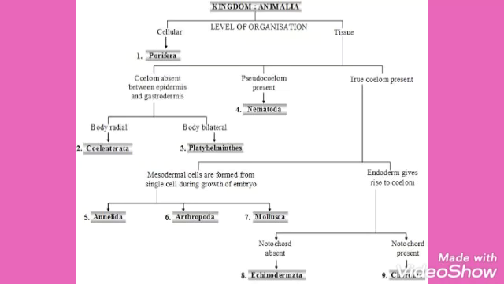Tetrapoda. Animals have four limbs for locomotion, and hence the name Tetrapoda. Tetrapoda is again divided into four classes, explained as follows. Number 1, Amphibia. They are adapted to live both in water and on land. Mucus glands found on the skin keep the skin moist. Respiration is through gills when in water and through lungs when on land. A three-chambered heart is present. They are cold-blooded animals. For example, frog, toad, salamander, etc.